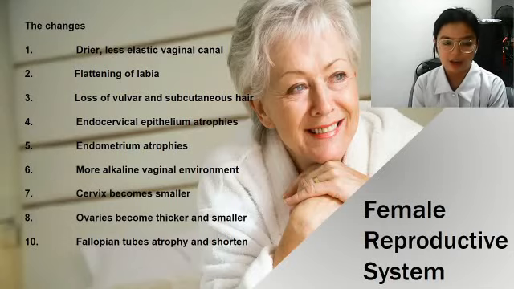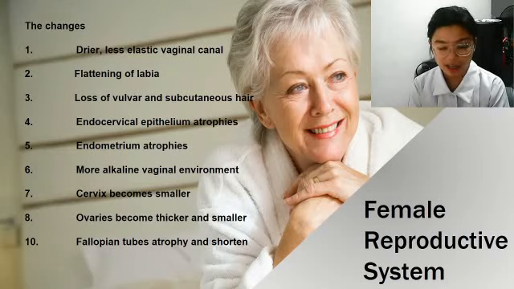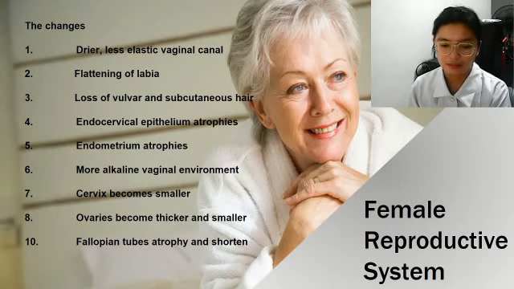during aging. Now, the changes that occur during aging include a drier, less elastic vaginal canal, a flattening of the labia, loss of vulvar and subcutaneous hair, endocervical epithelium atrophy, endometrium atrophy, a more alkaline vaginal environment, and the cervix may also become smaller. Ovaries also become thicker and smaller. Fallopian tubes may atrophy and shorten.